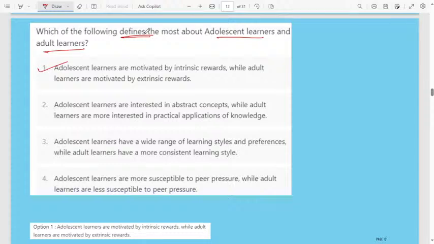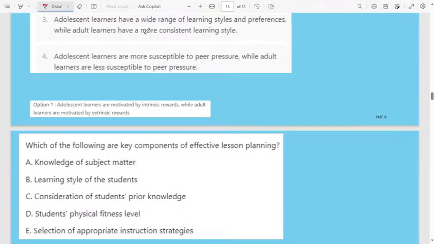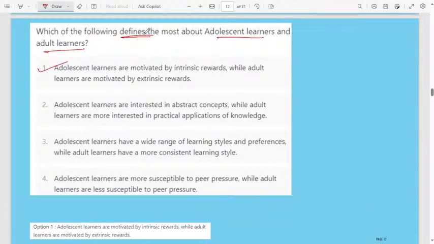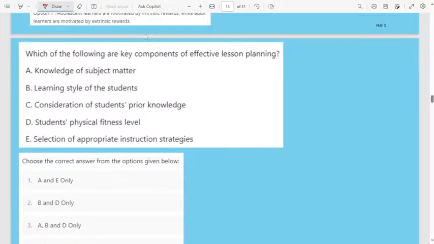Adolescent learners are motivated by intrinsic rewards, okay, while adult learners are motivated by extrinsic rewards. That is the definition of adolescent and adult learners. Next question: which of the following are key components of effective lesson planning? They are asking the question here.